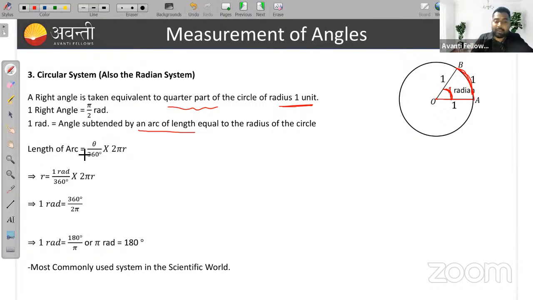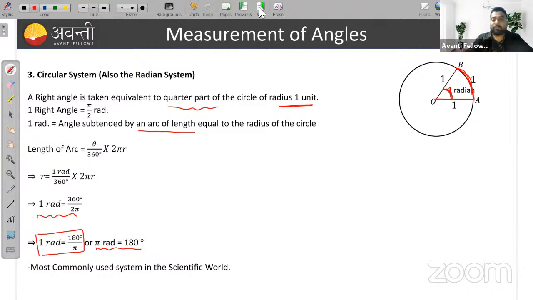So length of arc, we know what is the formula? Theta by 360 into 2 pi r. So if the arc length is equal to r, with theta as 1 radian, then r is equal to 1 radian upon 360 into 2 pi r, and 1 radian we are getting here as 360 upon 2 pi. After simplifying, 1 radian is 180 degree upon pi, and pi radian is 180 degree. We know all these things.